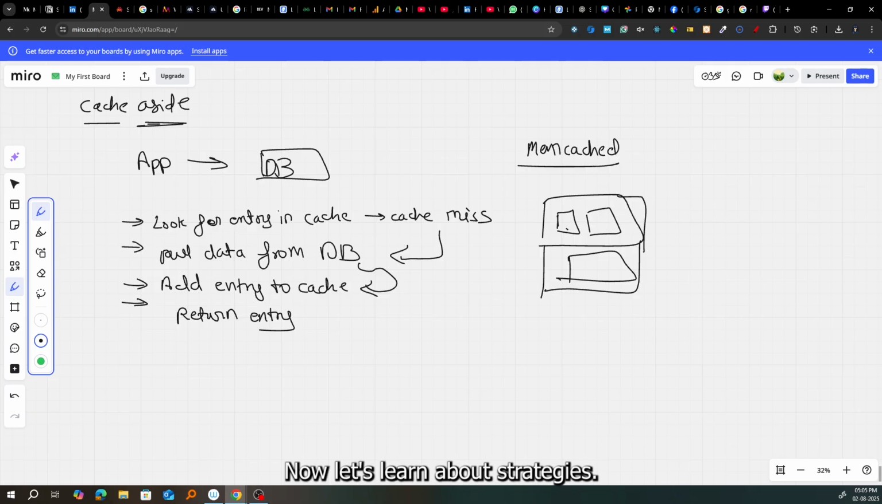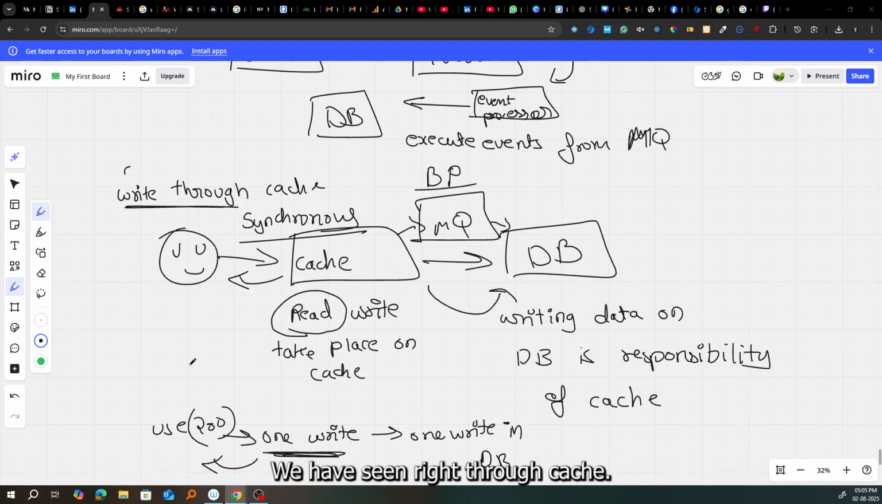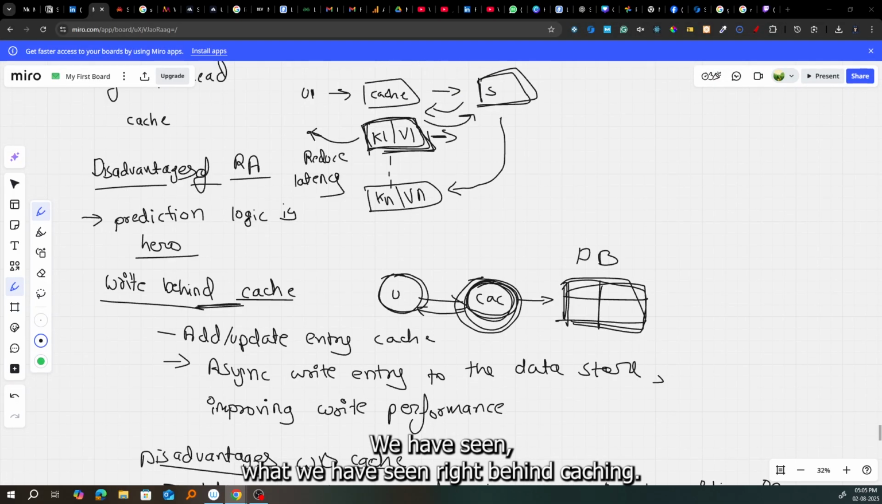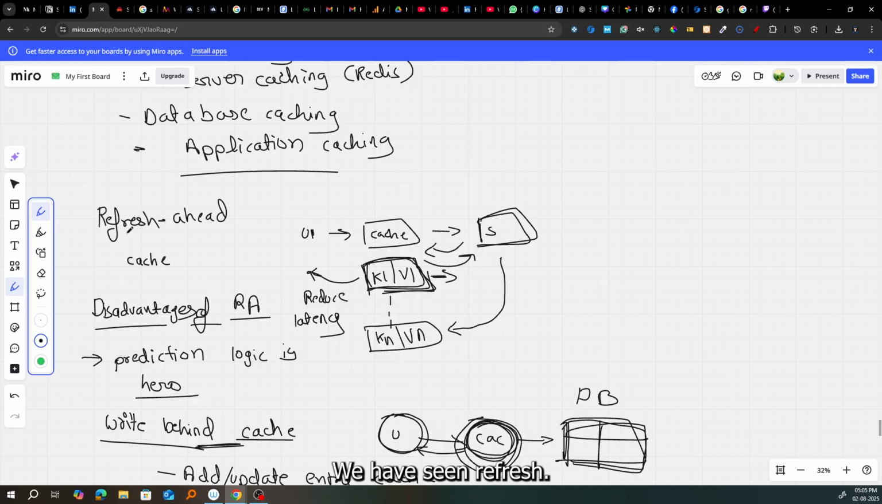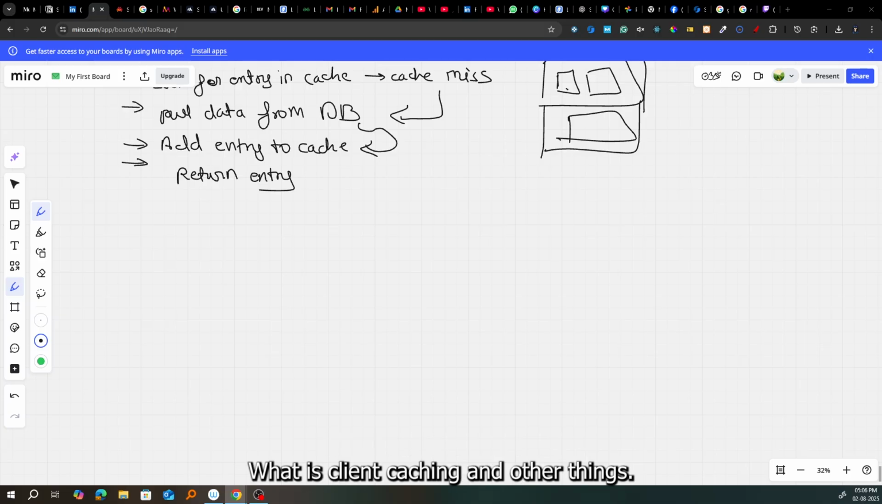Now let's learn about strategies. These were the strategies we have seen: cache aside, write through cache, write behind cache, and refresh ahead. So these are all the things we saw. Now let's learn about types of caching, what is client caching and other things.